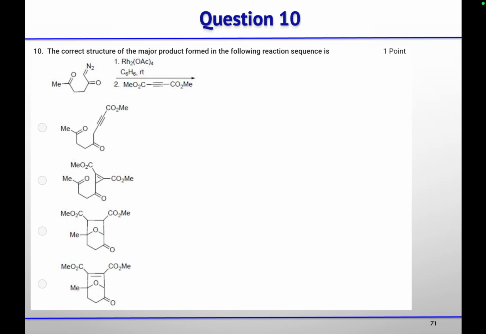Okay, so the last question is, the correct structure of the major product formed in the following reaction sequence is. You have again a diazo compound, you are treating it with rhodium acetate and then treating it with this alkyne. So which one of the following is the correct product?